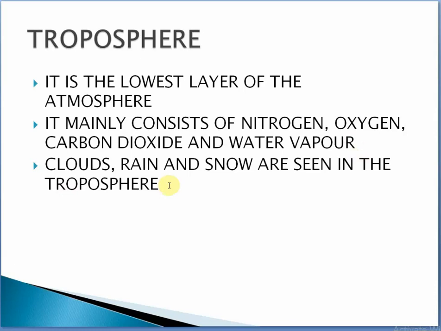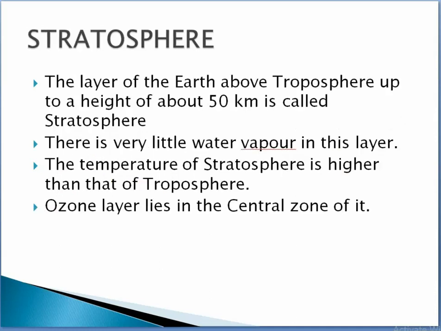Now let us proceed to the next content, that is the stratosphere. As I have said, the troposphere is the lowest layer of the atmosphere. After the troposphere you will find one more layer, the stratosphere. The layer above the troposphere up to a height of about 50 kilometers is called the stratosphere.